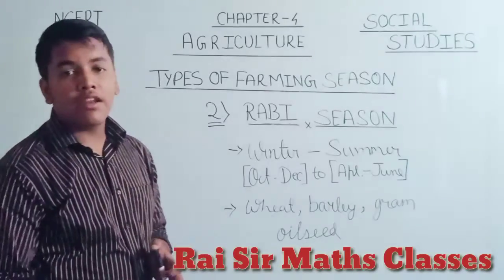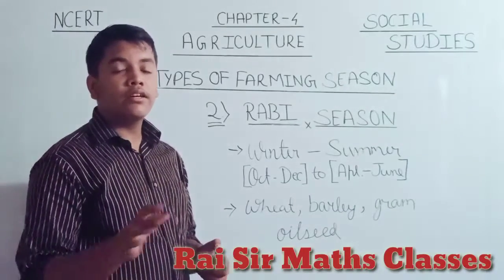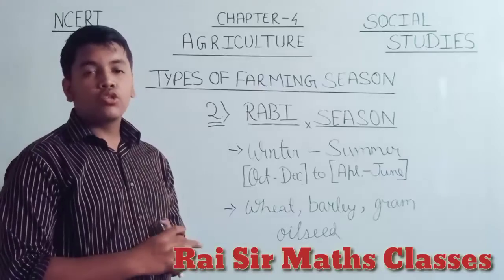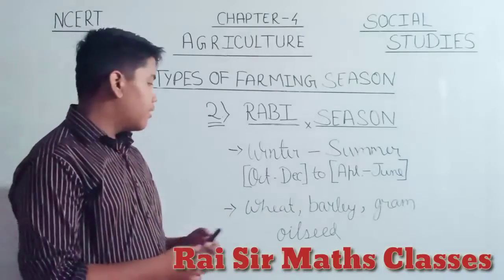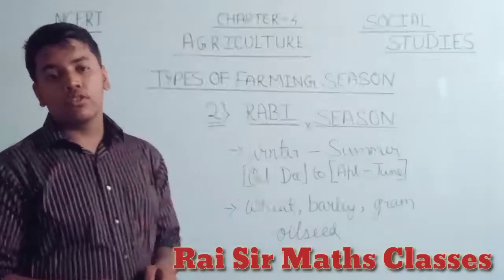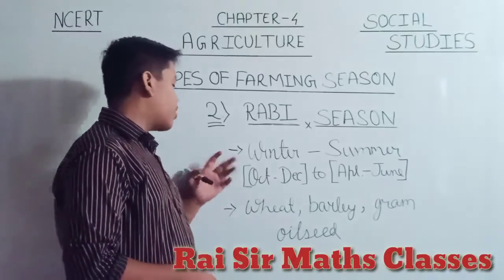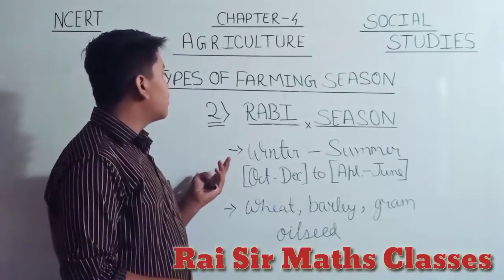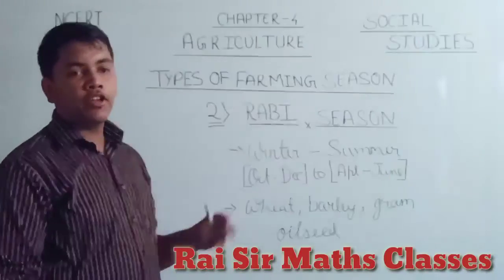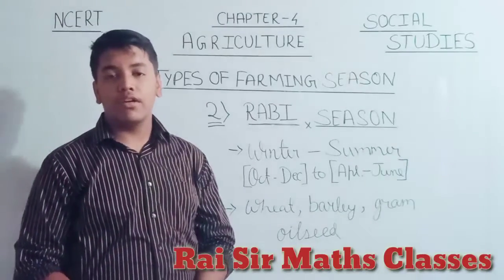These seasons basically require less water than the Kharif season. So it comprises wheat, oilseed, barley and gram. These are the basic products cultivated in this season, and the second one is the Rabi crop. So let's recapitulate this.